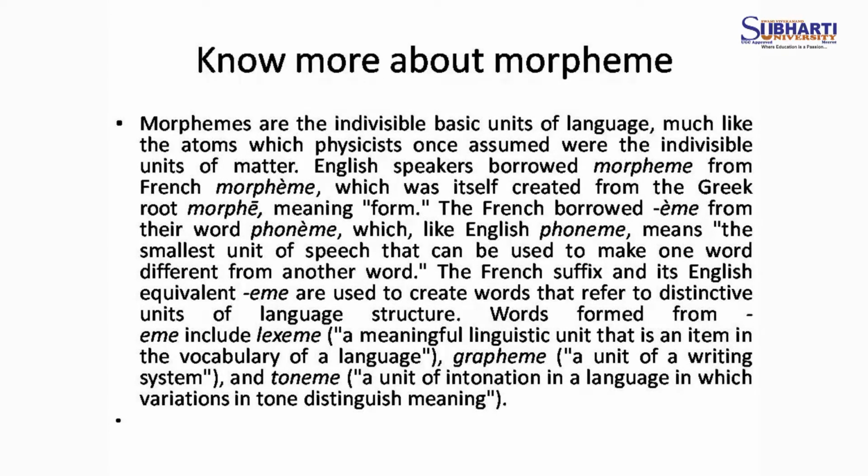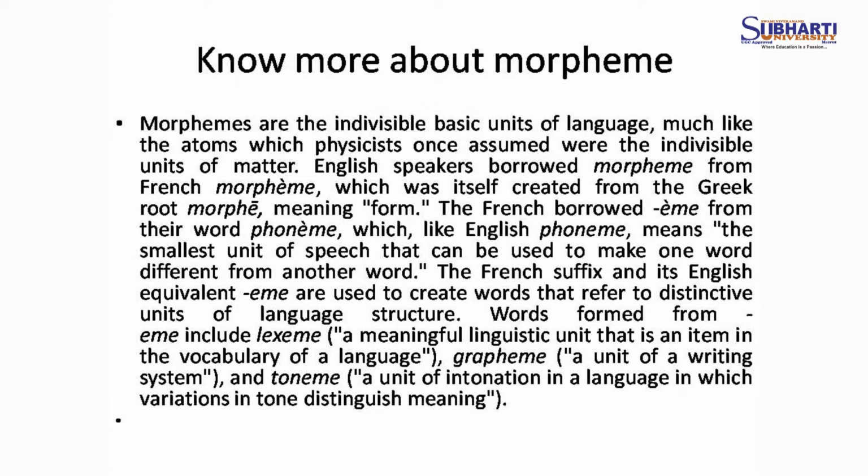So French borrowed eme from their word phoneme, which like English phoneme means the smallest unit of speech that can be used to make one word different from another word.